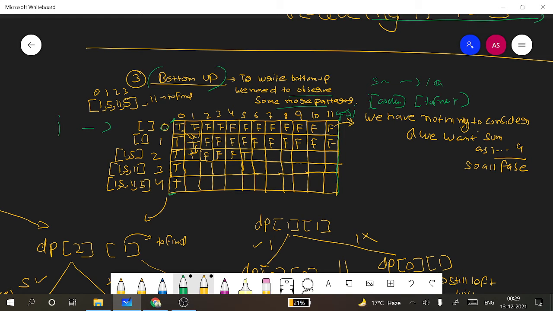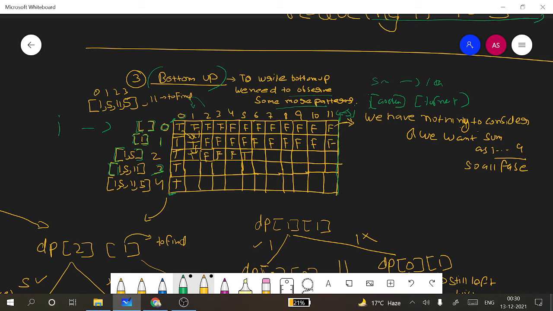In the ith one we'll have 0, 1, 2 and 3. 0 will denote we don't have anything in the array. 1 will denote we have the first element in the array. 2 will denote we have the first and second element in the array. 3 will denote we have the first, second and third element in the array. Fourth will denote we have all the elements in the array. So j will be nothing but representing this toFind variable, which could be 1, 2, 3 or 4 based upon the condition.